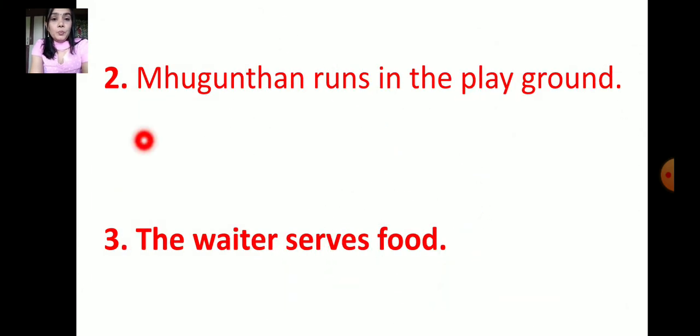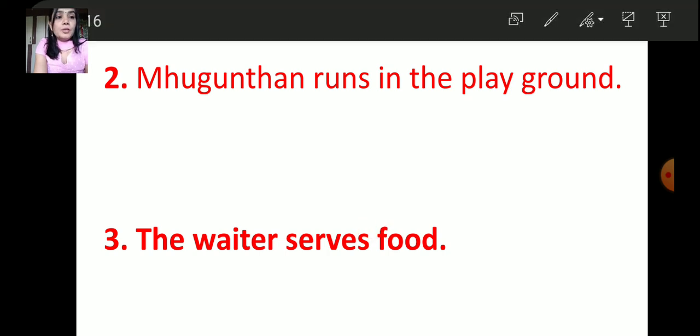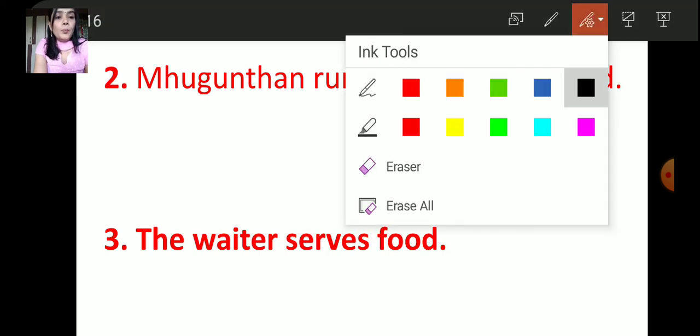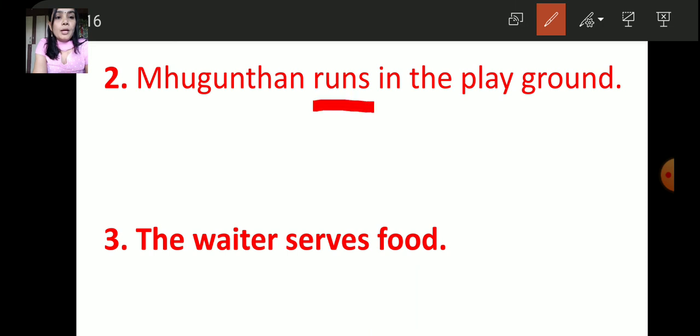Number 2. Mugundan runs in the playground. The waiter serves food. So, runs, serves.